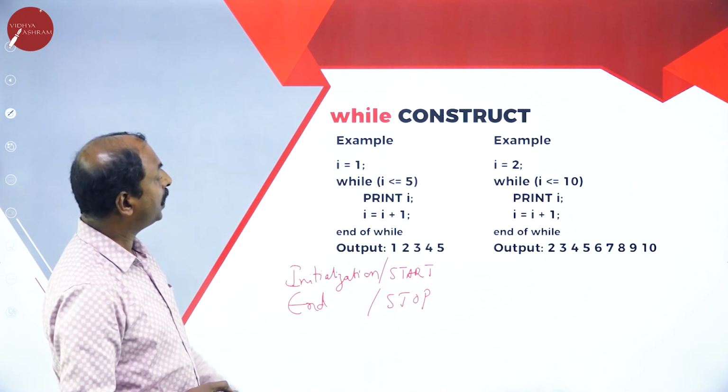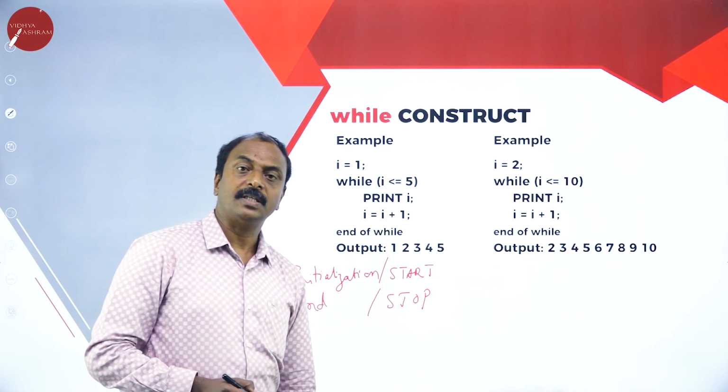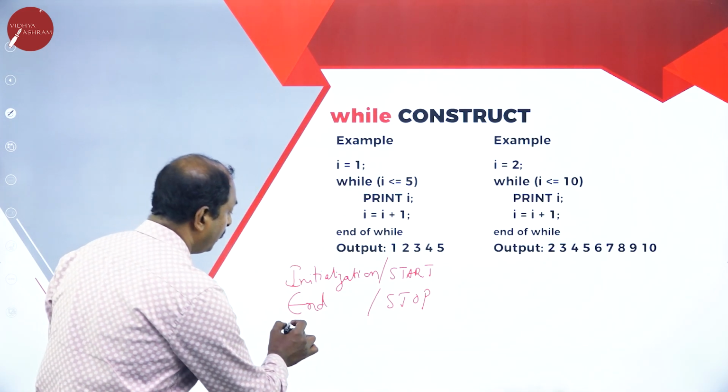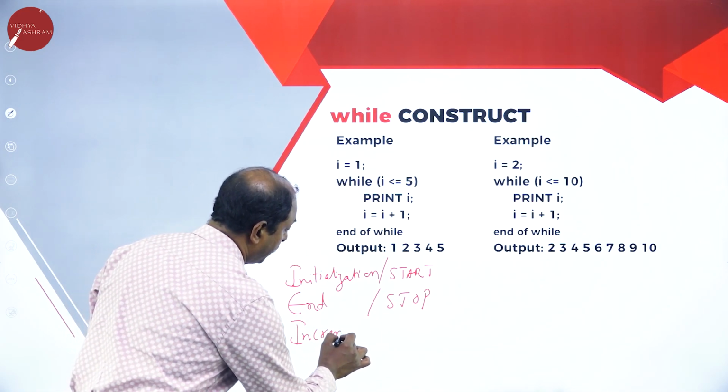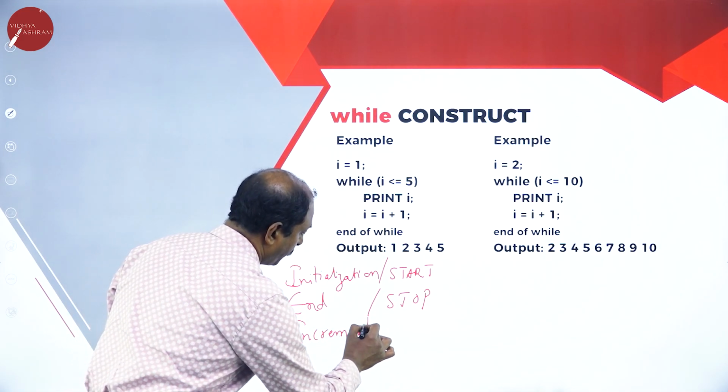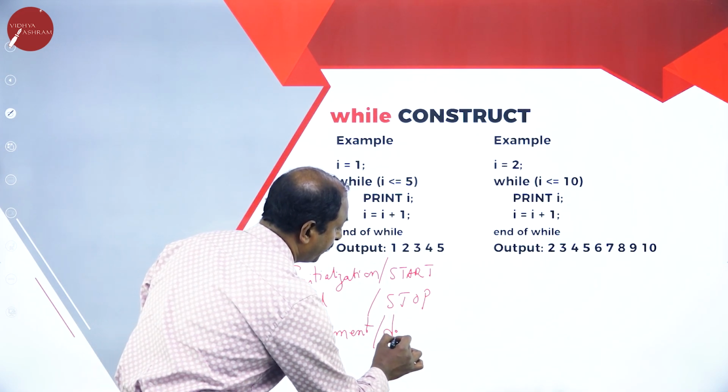I mean, at what time we have to stop this repetition, and in between we need to have either an increment statement or a decrement statement.